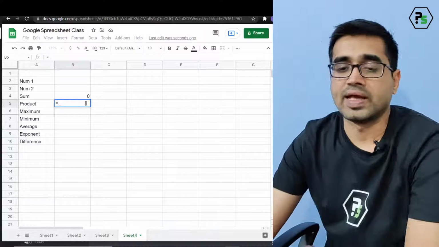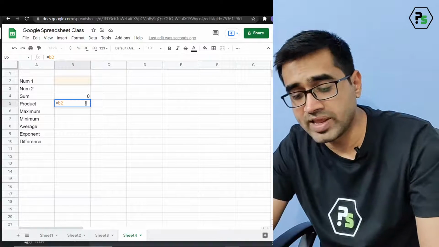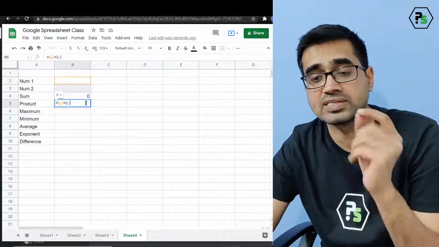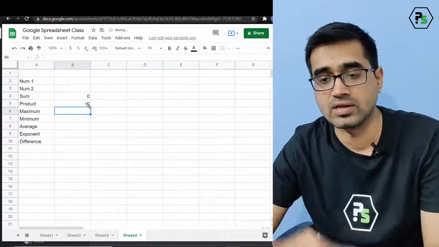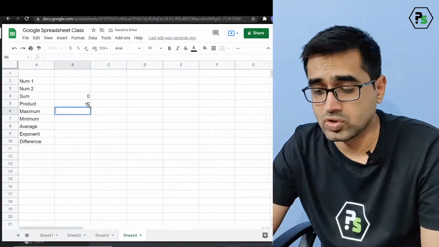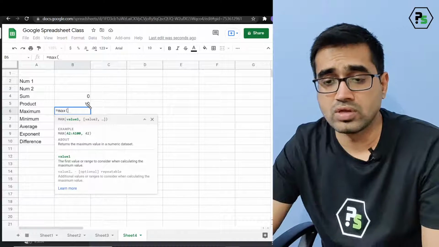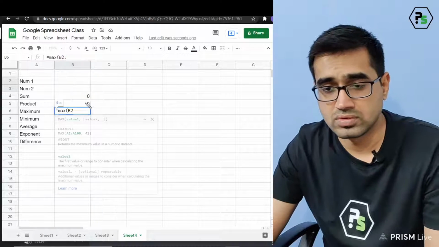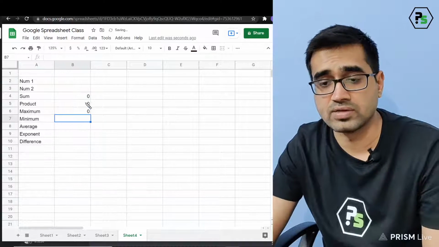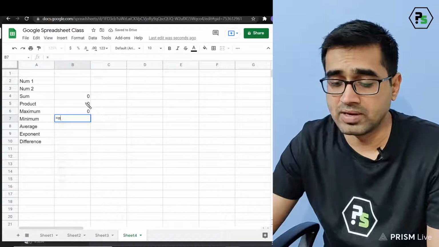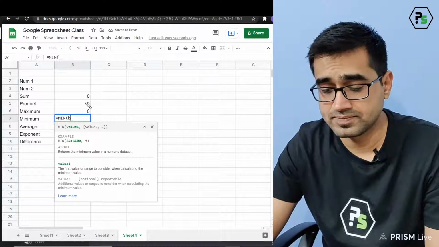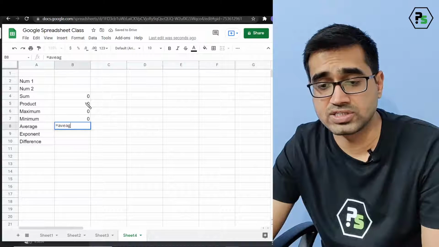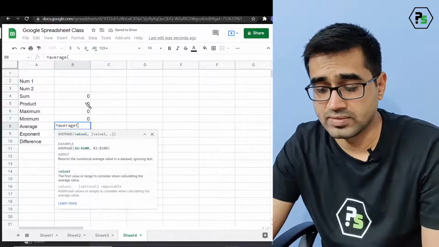Product, I can go type. Now I want to make you understand there are so many ways of doing it. B2 times B3, whenever you select the correct cell, the cell will get highlighted by the same color. That's the trick. Done. Maximum value, so you write equal to maximum value of the two values or any number of values. Let's say B2, B3, you can find it from the range also. Okay, minimum, let us find B2, B3. Okay, what's the average? Average, you can find B2, B3.